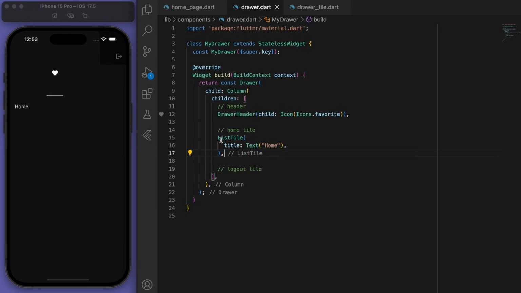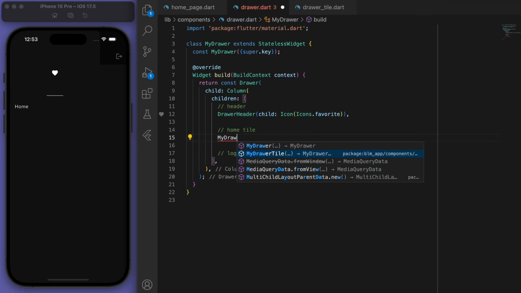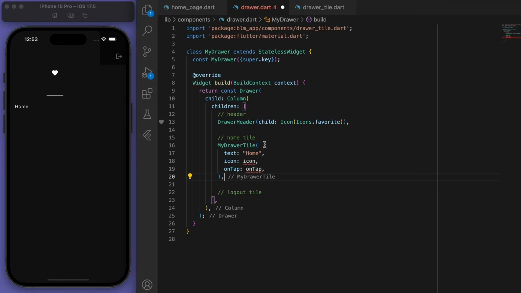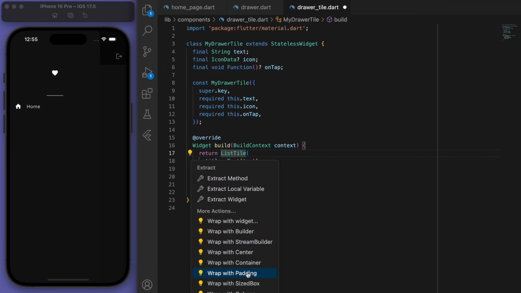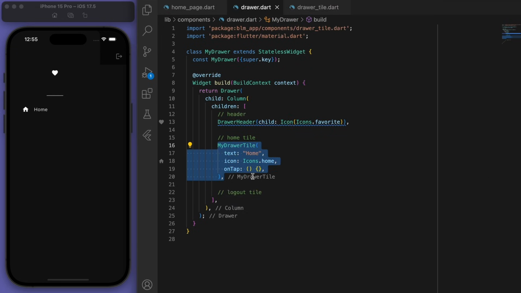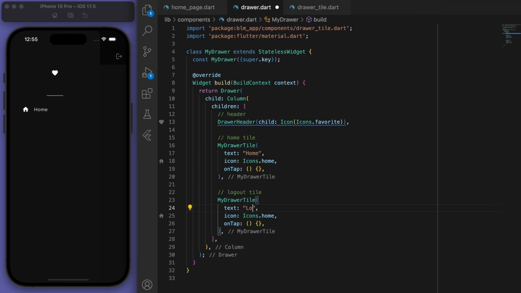Cool, so now let's come back to our drawer and try to import our drawer tile. There it is, and let's just fill it out with the home. It's looking good. I feel like we could now add some padding just to space this out. And now we can easily just create another drawer tile for the logout.